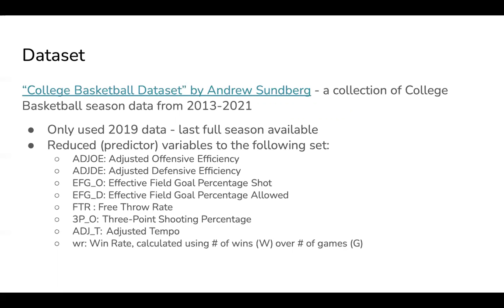So there's a bunch of predictors in this data set, but the only predictors we want to consider for our models are adjusted offensive efficiency, adjusted defensive efficiency, effective field goal percentage shot, effective field goal percentage allowed, the free throw rate, the three-point shooting tempo, the adjusted tempo, which is the number of possessions per 40 minutes a team would have against an average Division I team, and the win rate, which we calculate ourselves using the number of wins, which is the W column in the data set, over the number of games, which is the G.